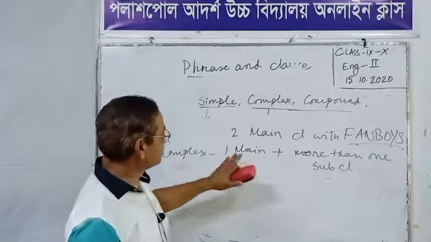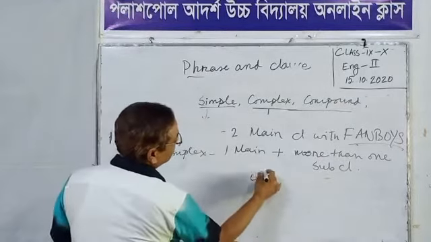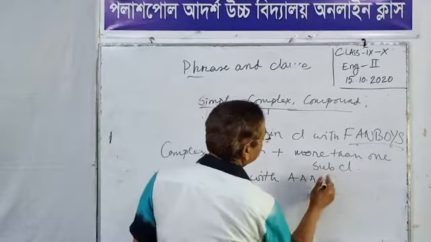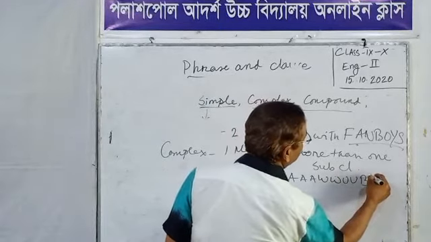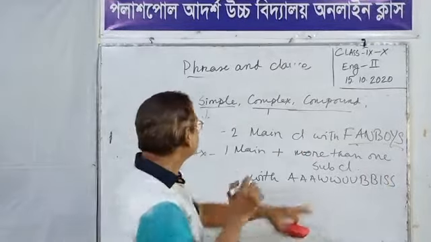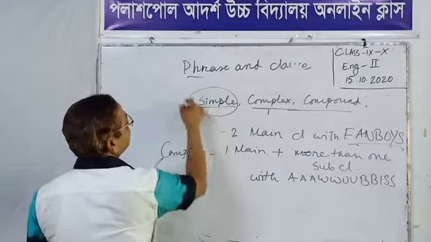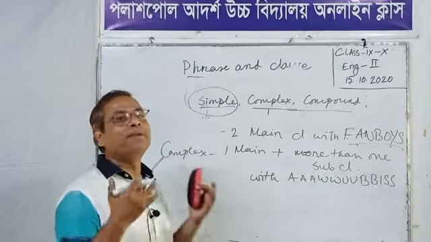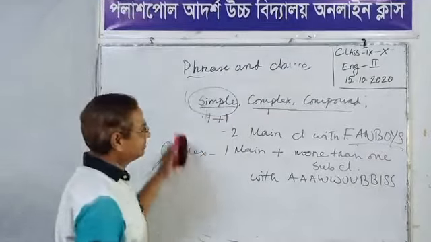Like this is a complex sentence, one main clause, more than one sub clause. This is a compound sentence. This is a subordinating conjunction. A subordinating conjunction is used to make a complex sentence, a coordinating conjunction to make a compound, and a simple sentence is a complete sentence which has one subject and one verb, one clause.